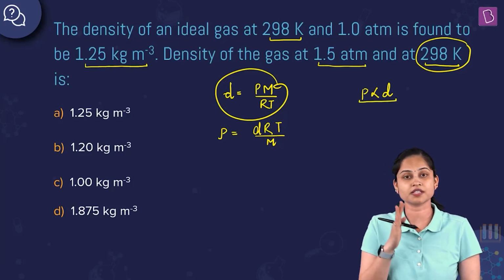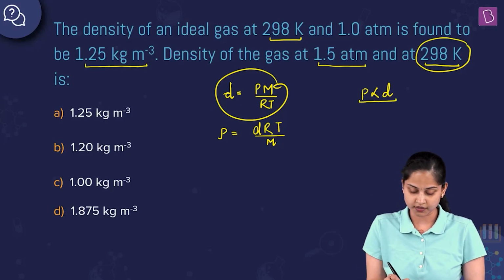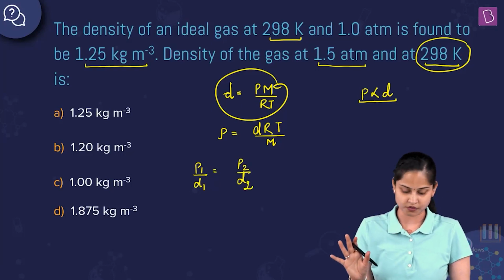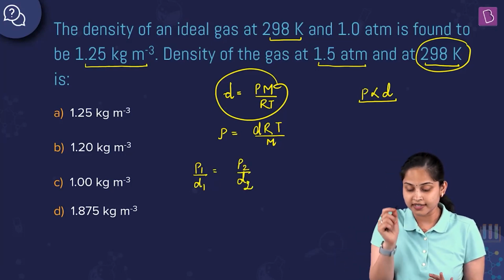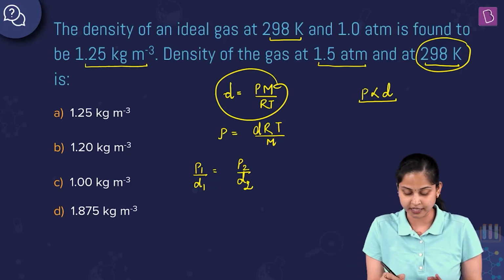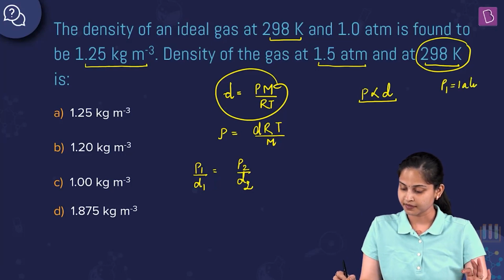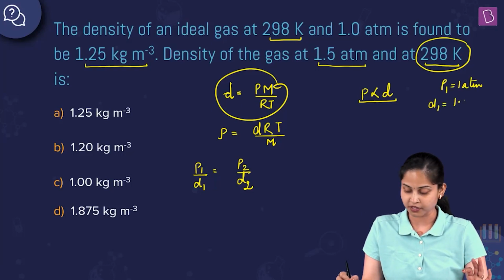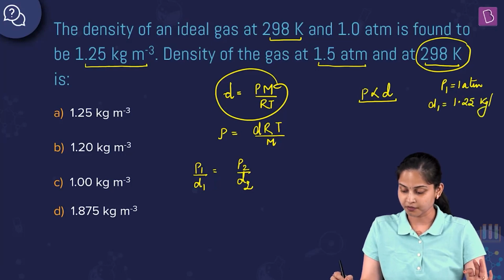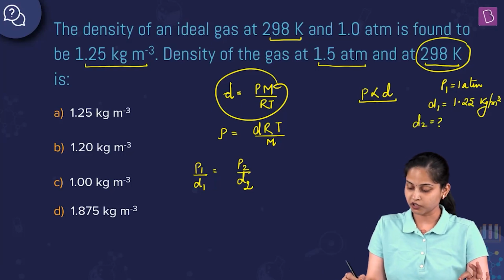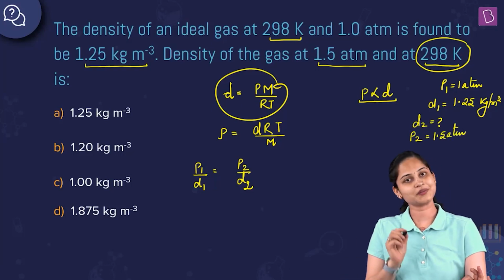Since the temperature is kept constant for both the gases, I can write P1 by D1 is equal to P2 by D2. Now we want to find the density of the gas at 1.5 atm, that means the value of D2. P1 given to us is 1 atm and D1 is 1.25 kg per meter cube. The value of P2 has been given as 1.5 atm. Substitute all the values and get the answer.